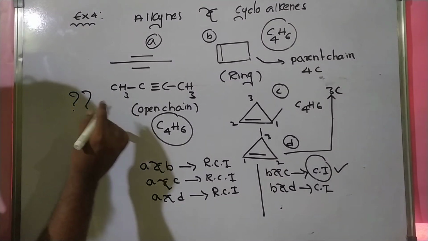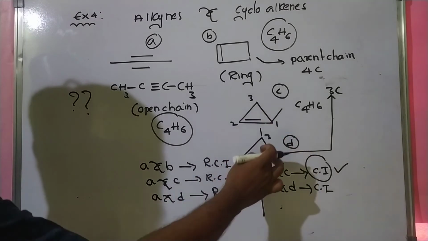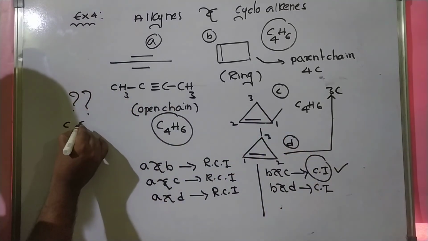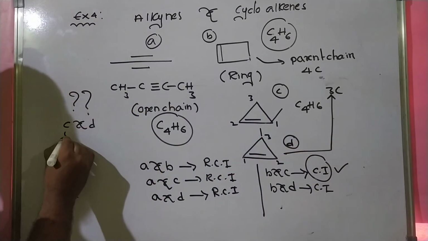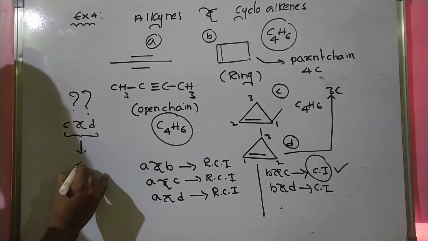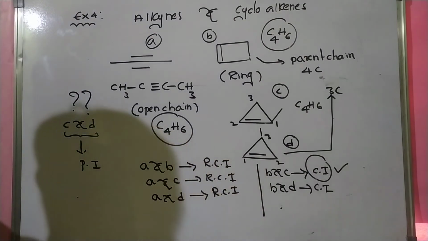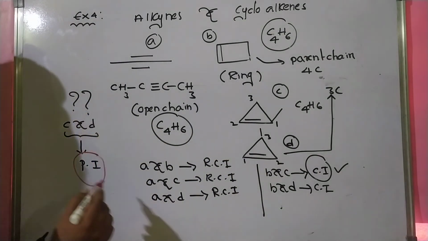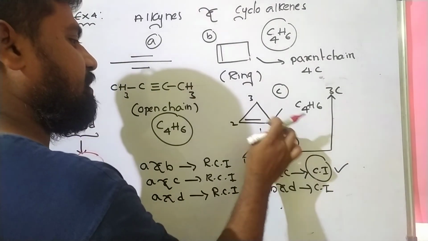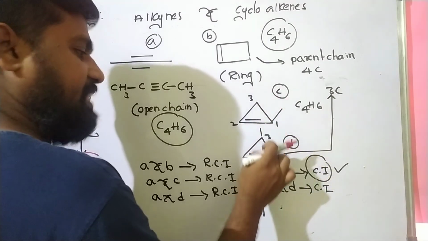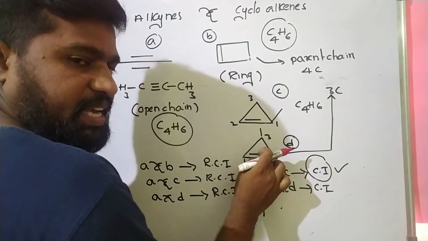Now my question is, what about C and D? C and D are position isomers. Why? Because the parent chain is the same and the molecular formula is the same.